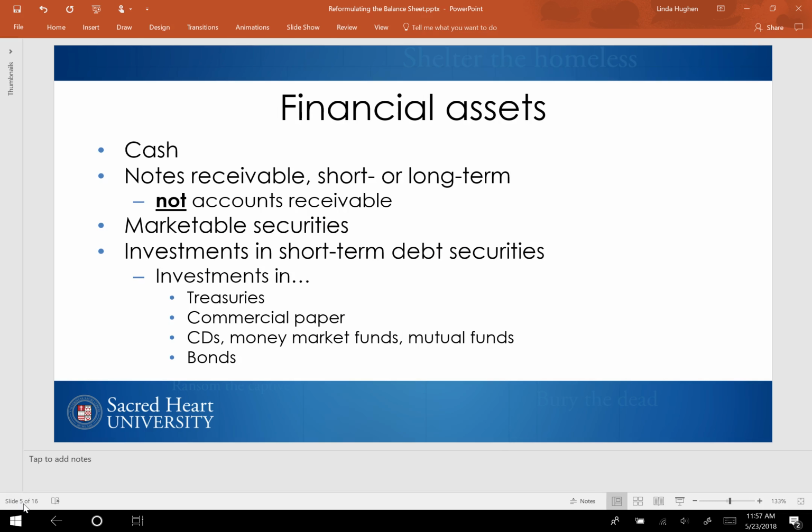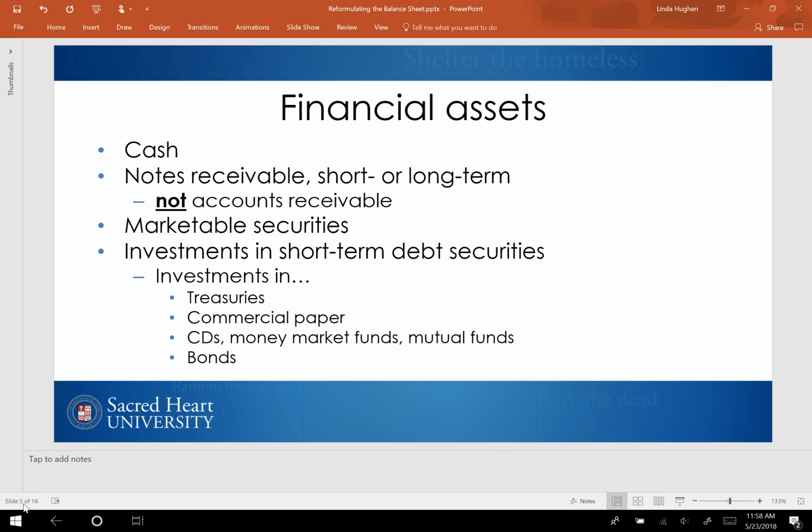The first financial asset is the most obvious one, cash. Although it will be used in operations, it is clearly a financing asset. Next is notes receivable. Remember, a note receivable is a promissory note that is issued by a company and signed by the borrower. It's a formal contract. The borrower signs this formal contract agreeing to pay a specific amount at a stated date and typically requires the borrower to pay interest.